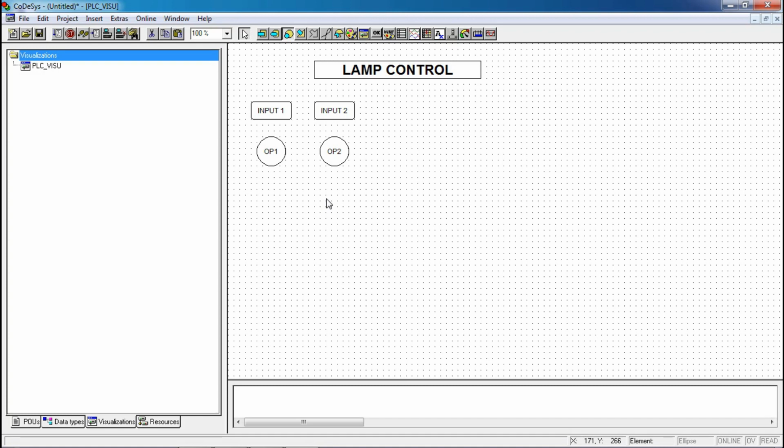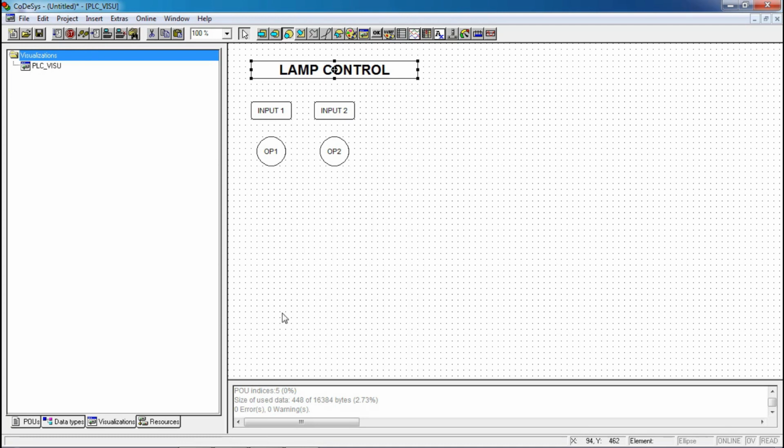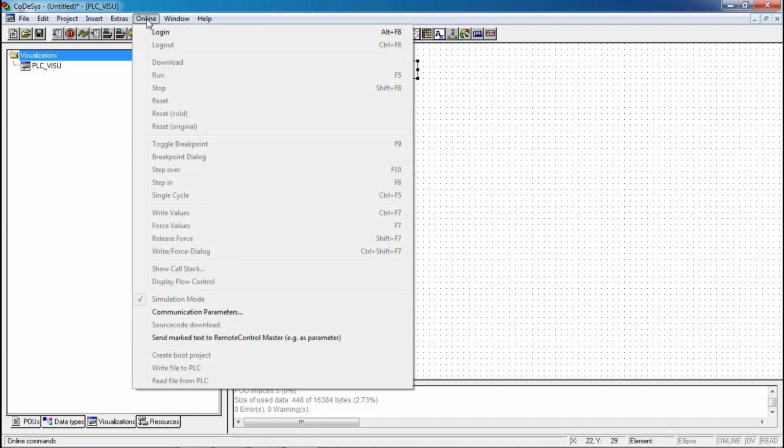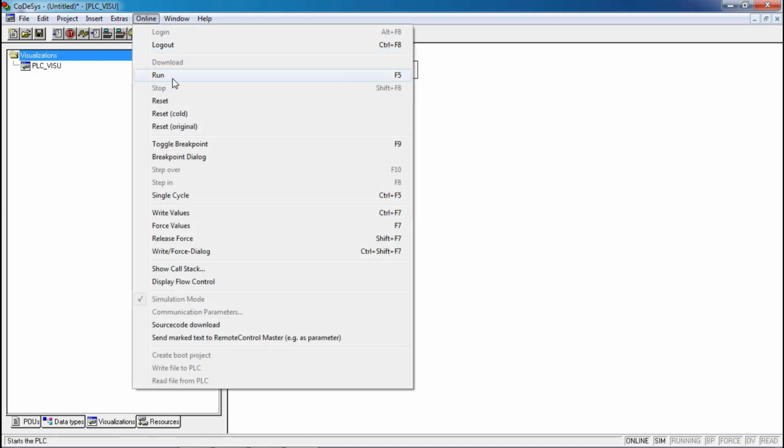Now we will see how to simulate this program in Codesys. This is my control. First of all, rebuild the program just to make sure there are no errors. You can see here 0 errors and 0 warnings. Now go online. Make sure that you are in simulation mode. Log in and then run.